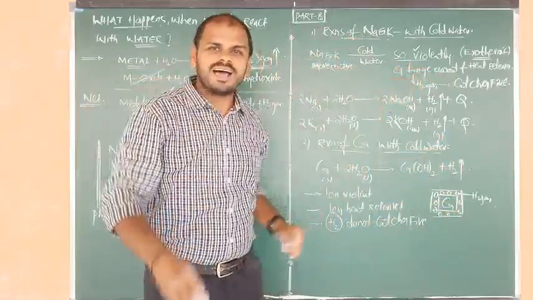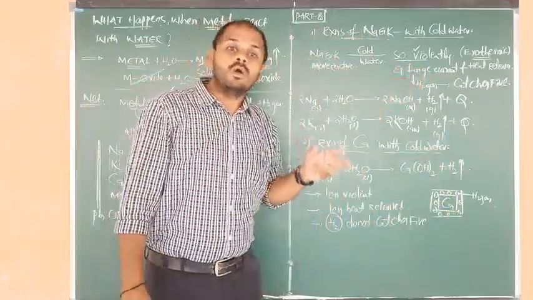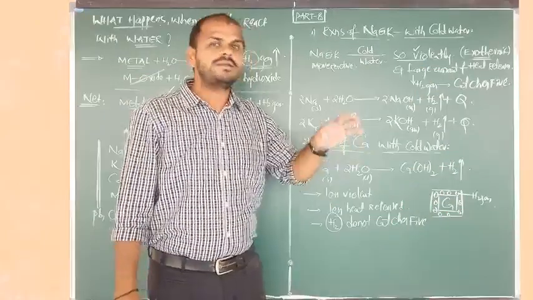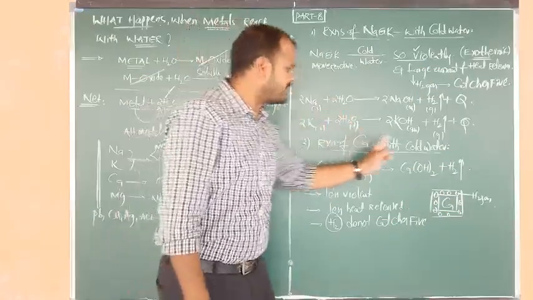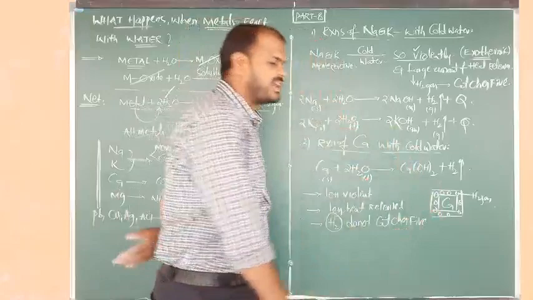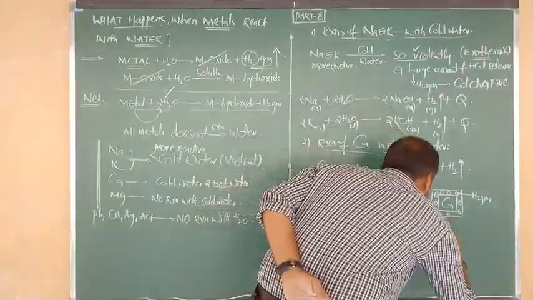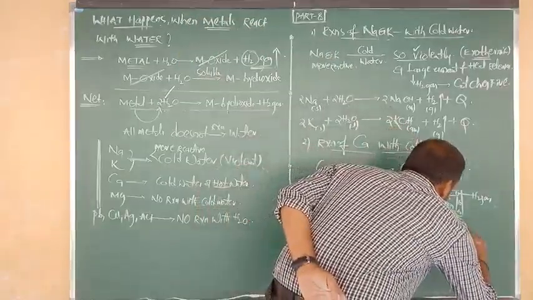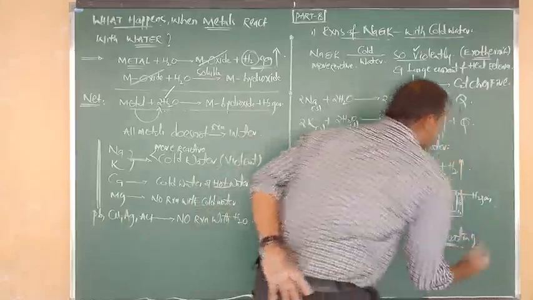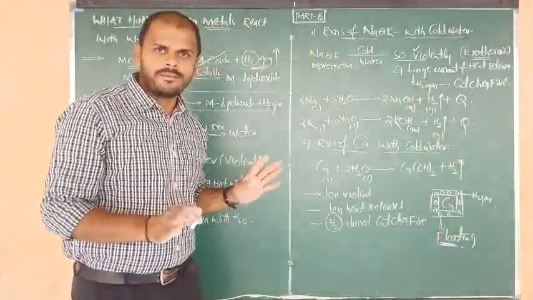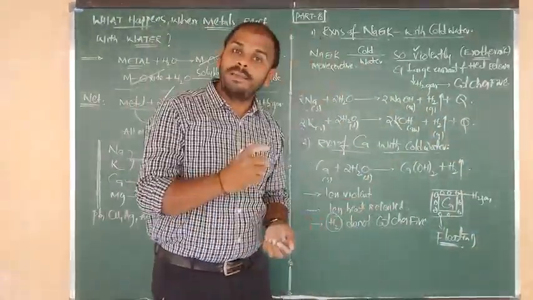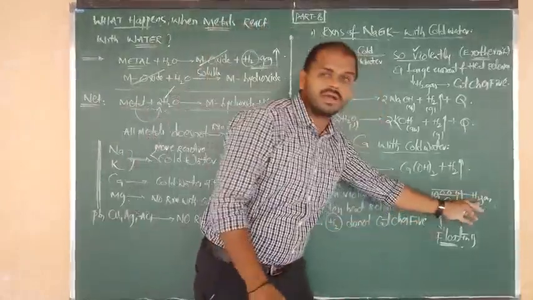floats. So they will ask you, which metal starts floating on reaction with water? The answer is calcium. Calcium starts floating on reaction with water because of the bubbles of H2 gas.